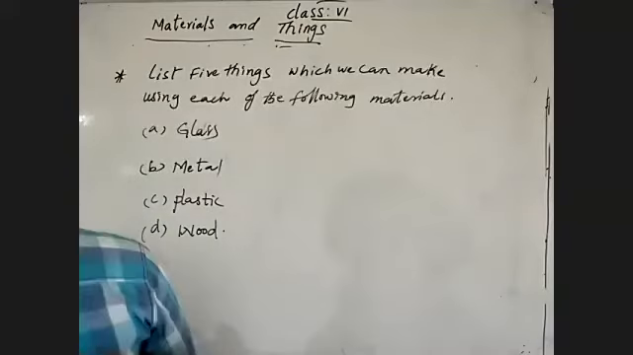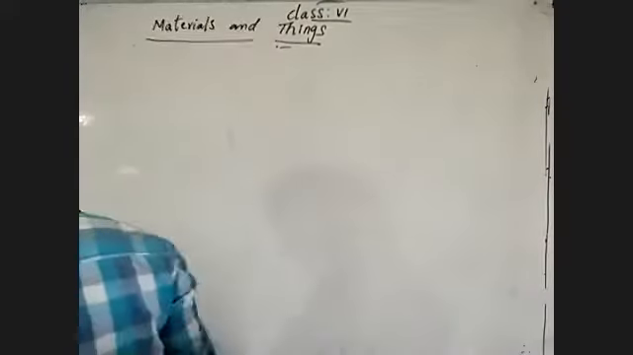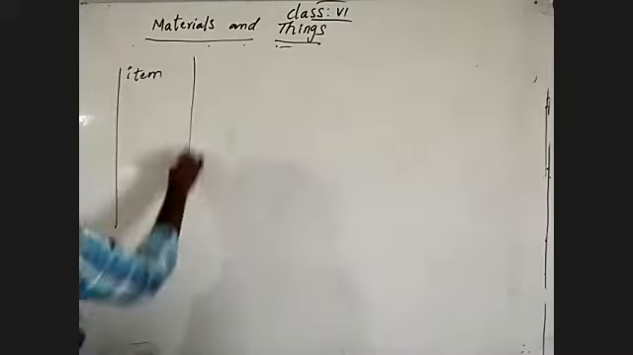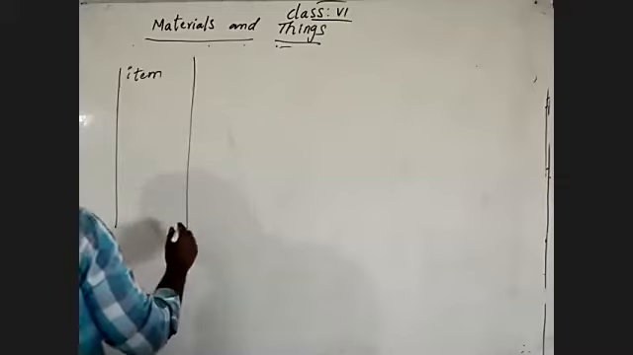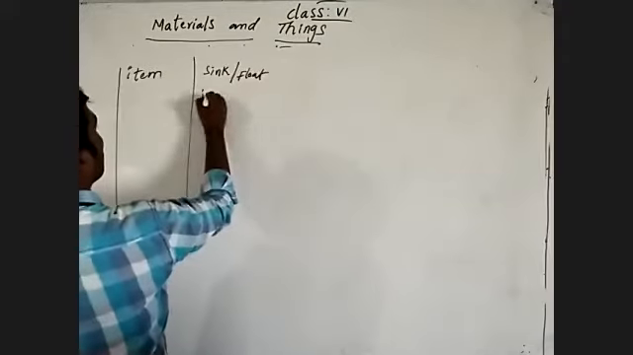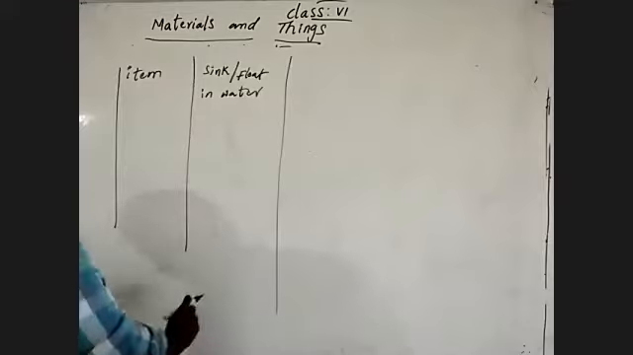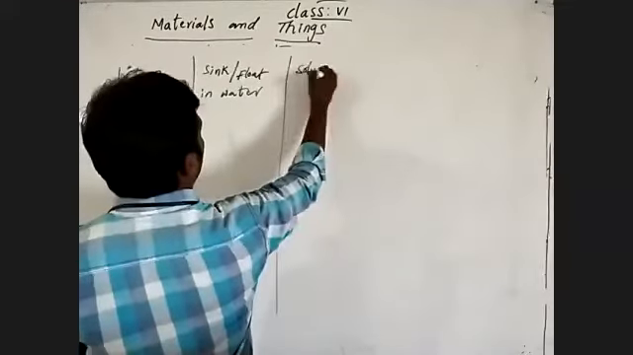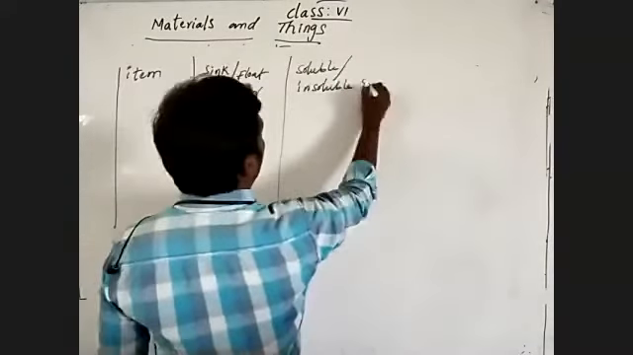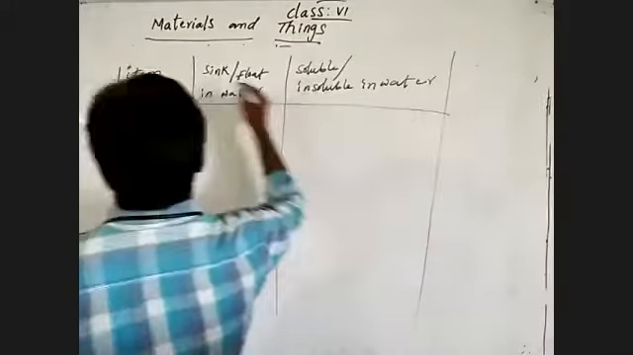And one more question I'm giving to you. Item: sink or float in water, and soluble or insoluble in water. See, this is a table with columns I'm giving to you.